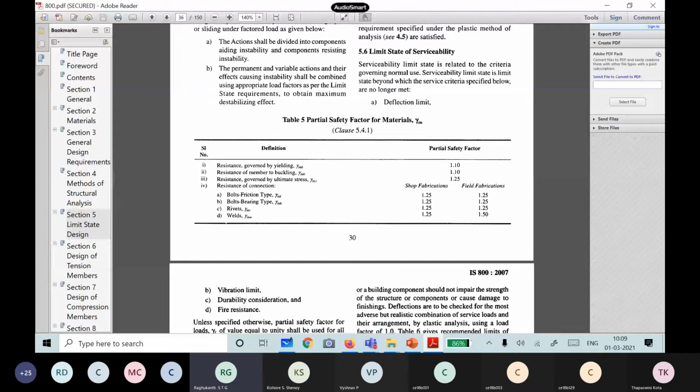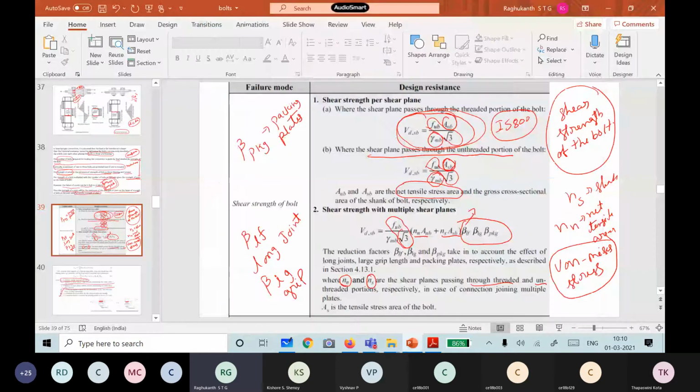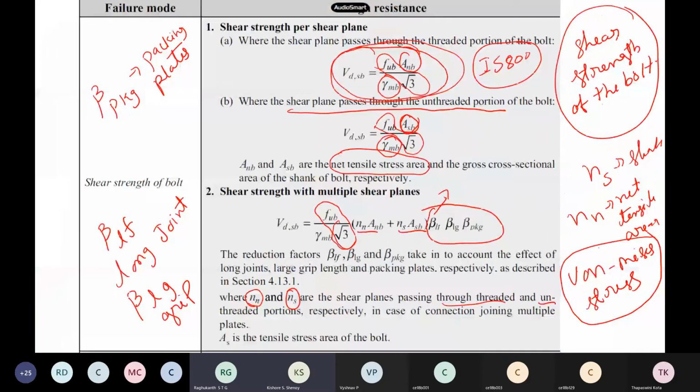Gamma MB is there, for bolts, bearing type. Gamma MB is how much for shop fabrication? 1.25. And gamma MF is for bolts, friction type. You can see, right? So this is already given in Table 5 in the partial safety factors. Whatever we are doing, everything comes from the code only. Gamma MB, you know, right, 1.25. Everything is given in the code. No need to see anything else. So please remember this.